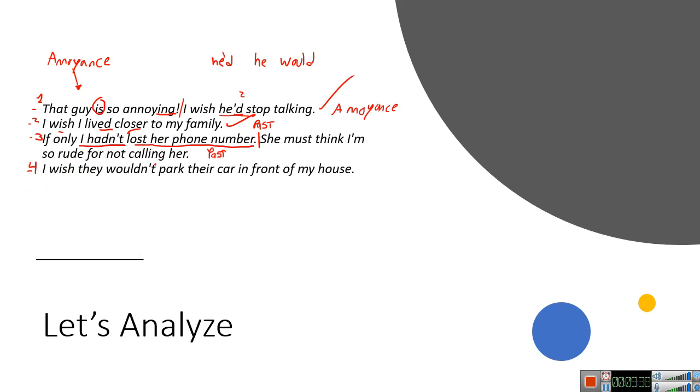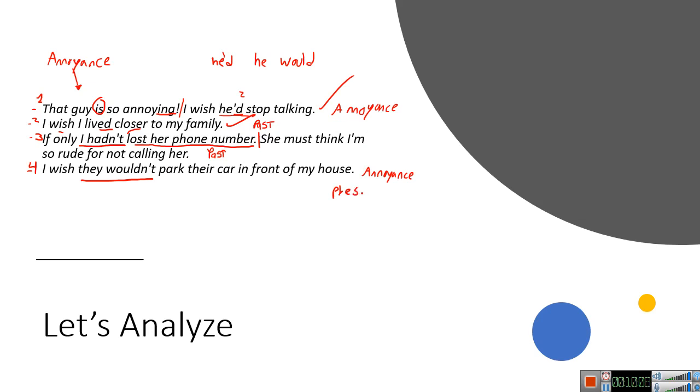I wish they wouldn't park their car in front of my house. So that one is an annoyance, right? Yeah, it can be an annoyance, because of the use of the "would", they wouldn't. And also past or present.